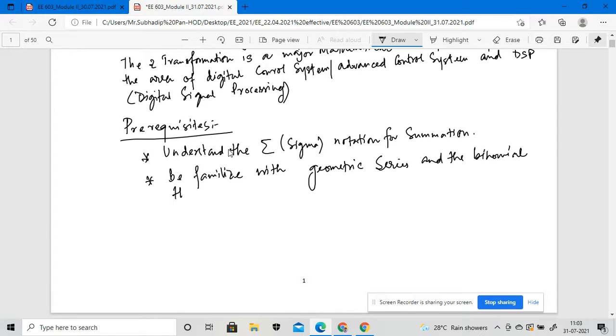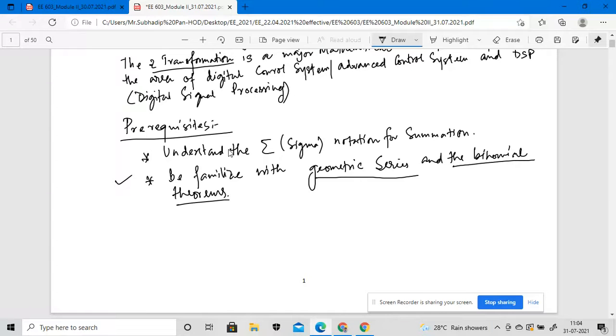Before understanding this particular Z transformation, keep in mind you have to be familiar with the geometric series and you have to understand the binomial theorems. I think in Mathematics three you have familiarized yourself with geometric series, series of numbers, and the binomial theorems.